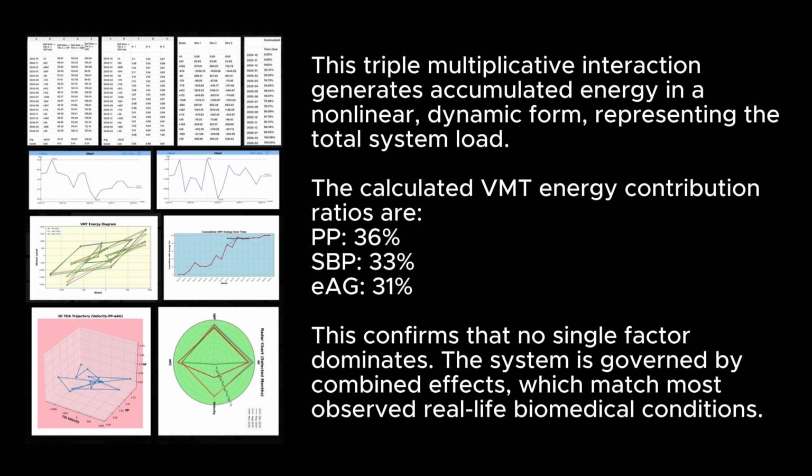The calculated VMT energy contribution ratios are PP at 36%, SPP at 33%, EG at 31%. This confirms that no single factor dominates. The system is governed by combined effects, which match most observed real-life biomedical conditions.